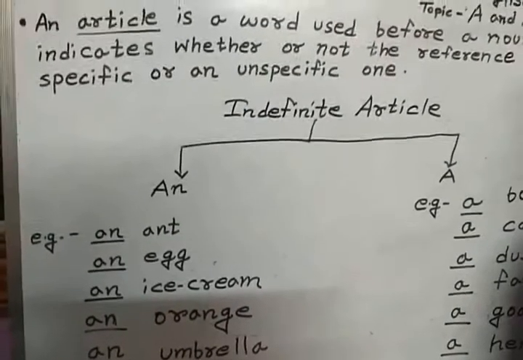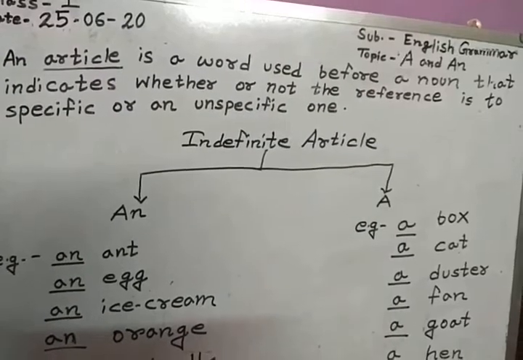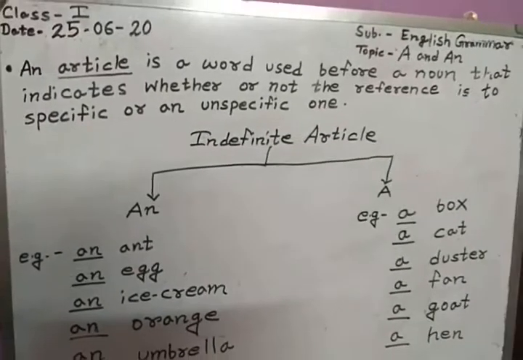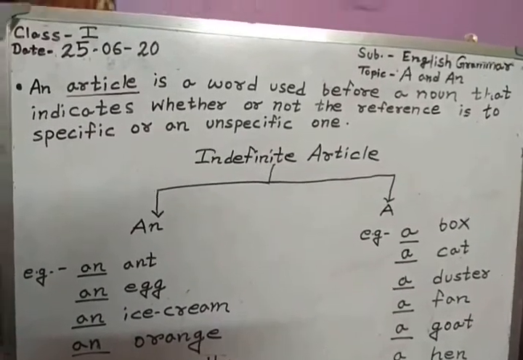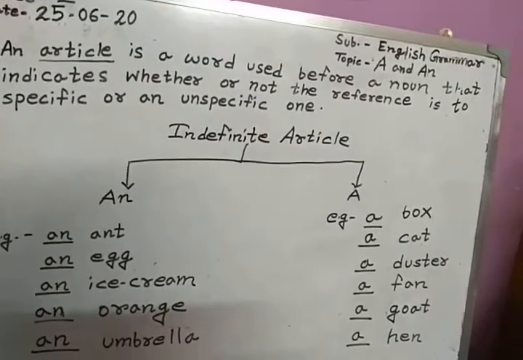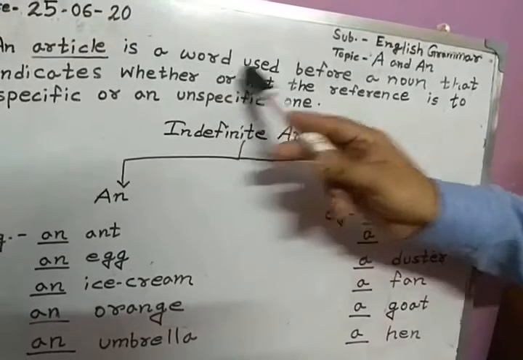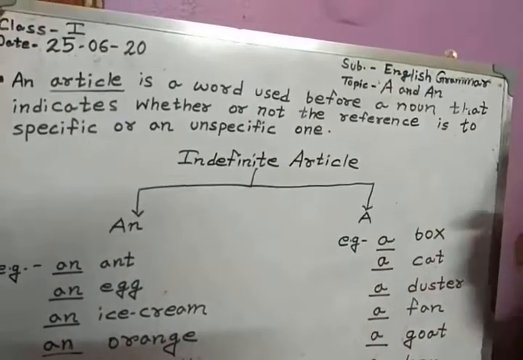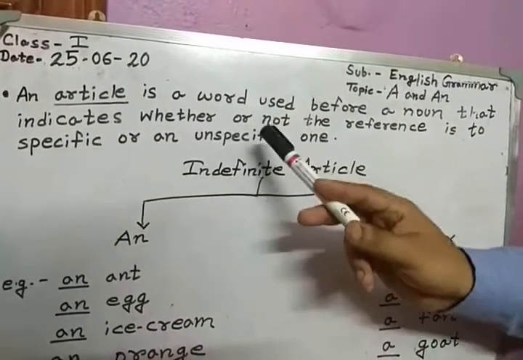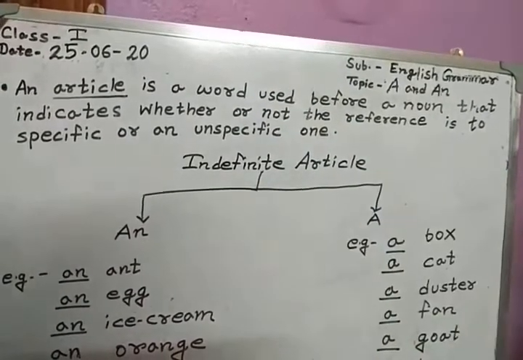In your syllabus you have only a and an, that is, only indefinite articles. So the definition of article: an article is a word used before a noun that indicates whether the reference is to a specific or an unspecific one.